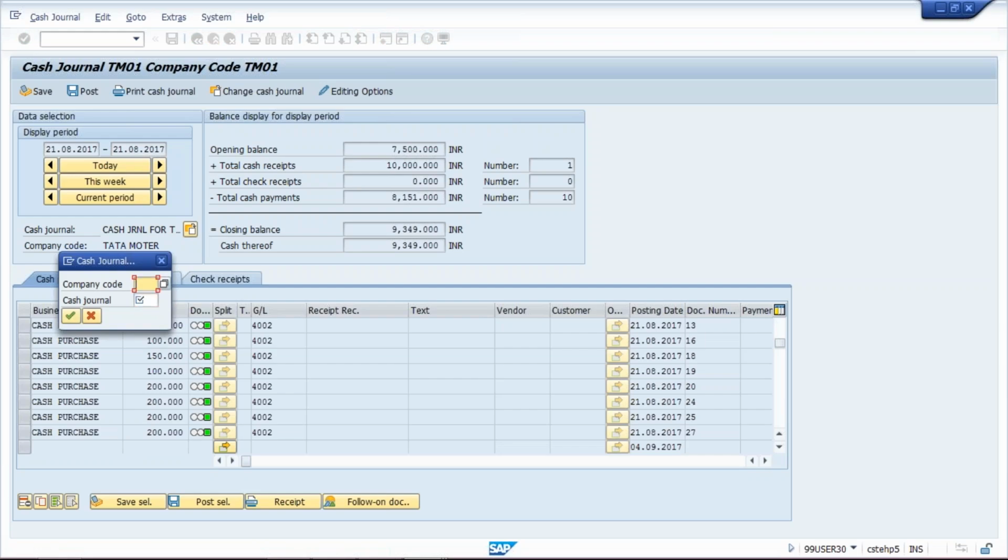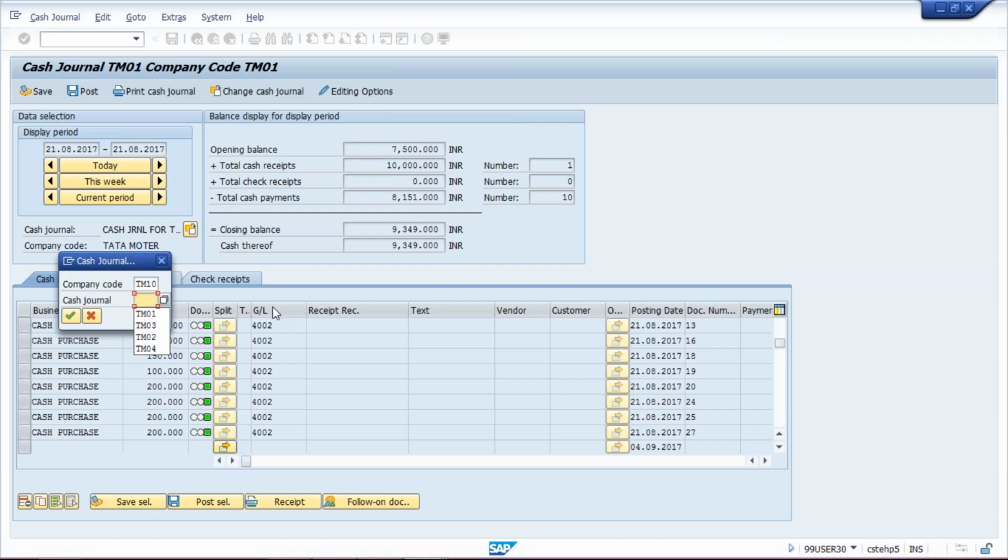First of all you have to give your company code and the cash journal number. Cash journal number is also our TM10. Now as I said earlier, let's suppose L&T has 4 or 5 project locations. If you are going to enter any cash related transactions which belong to the Mumbai location, then we are going to give the cash journal number of Mumbai. Let's suppose that 4-digit code I have given like this, so this code I am going to enter.